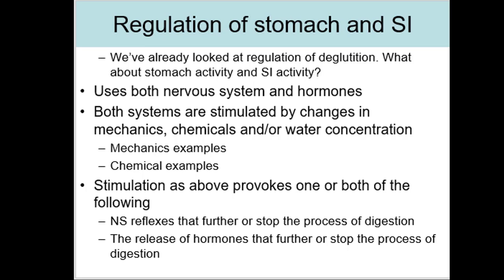Mechanoreceptors, for example, can sense when the presence of food has caused the stomach to expand. So that expansion is a mechanical movement that activates these receptors. Chemoreceptors can sense whether food particles have been sufficiently broken down into a particular chemical form, for example, breaking down proteins into individual amino acids. Another example is a chemoreceptor that can sense the types of nutrients in food, so detecting carbohydrates as opposed to amino acids.